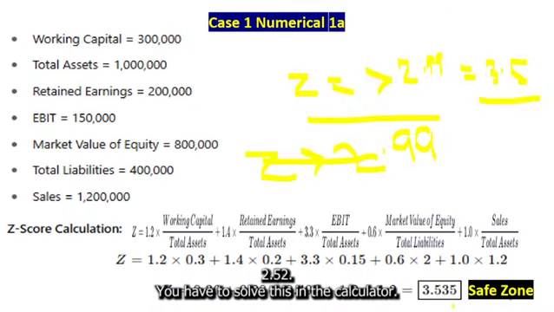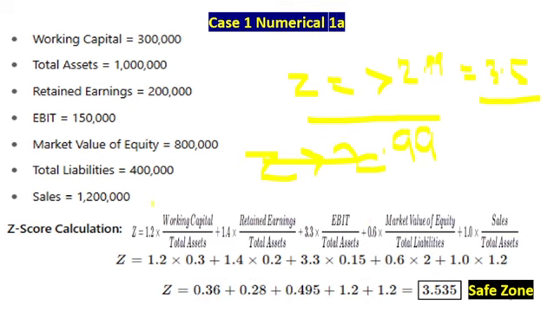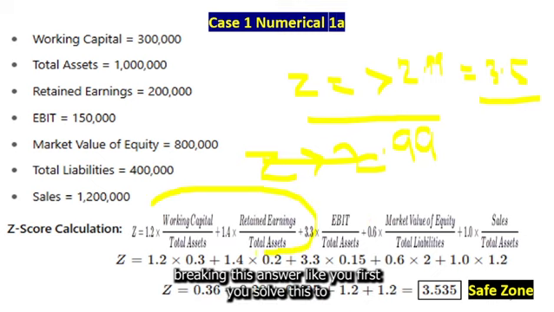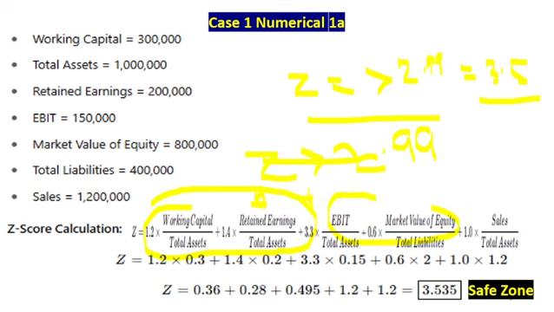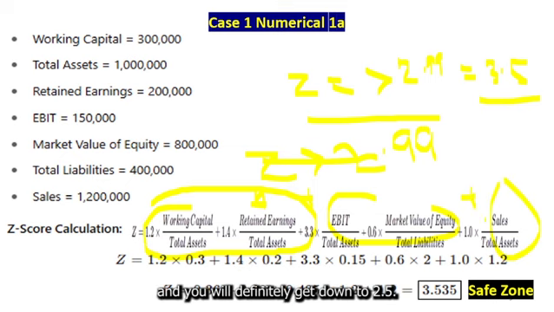You have to solve this in the calculator. I think the calculator cannot accept this huge value, but you can also solve by breaking this down. Solve these two, then put the answer of this, add with this two, and the answer of this two, just add this with this, and you will get the answer 3.53.